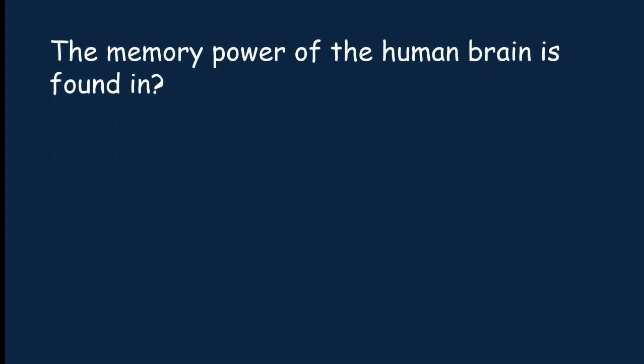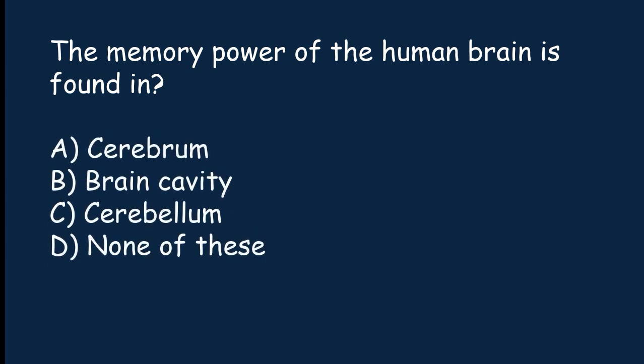The memory power of the human brain is found in cerebrum, brain cavity, cerebellum, none of these. The correct answer is option A. The memory power of the human brain is found in cerebrum.